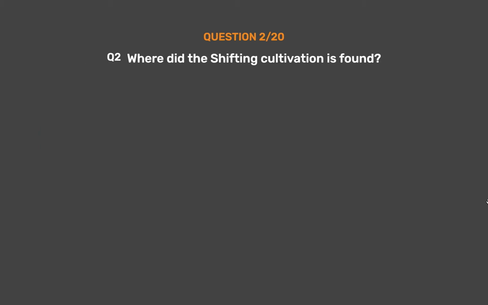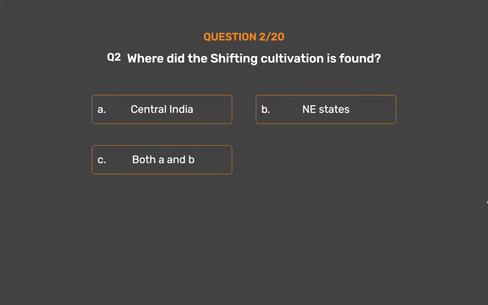Question number 2. Where is shifting cultivation found? Option A. Central India. Option B. Northeast states. Option C. Both A and B. Option D. None of these.